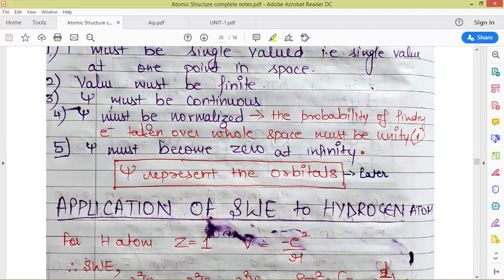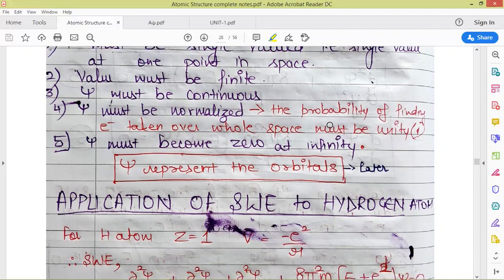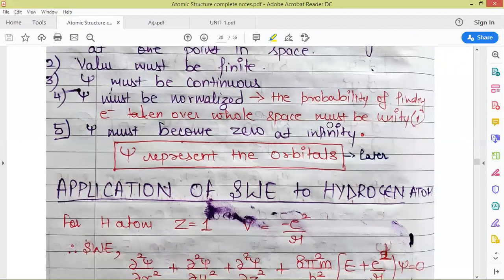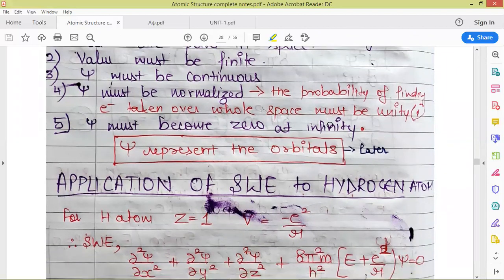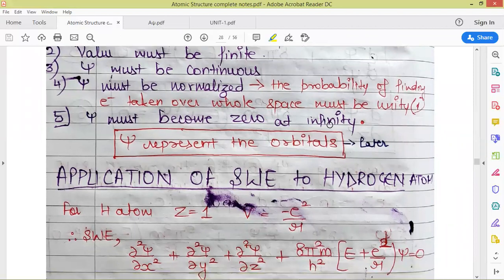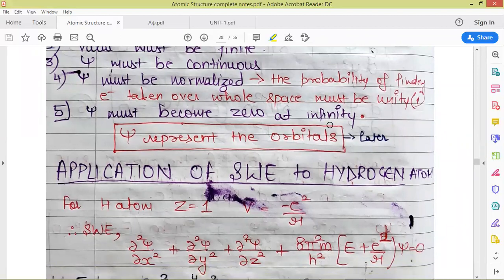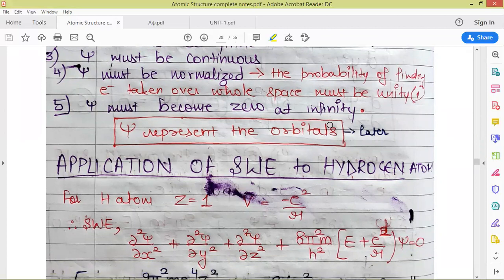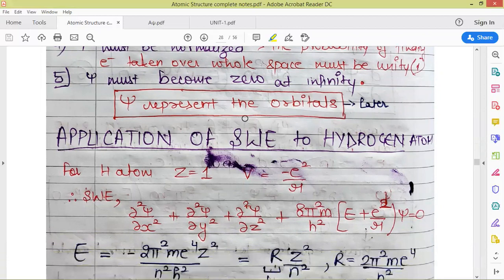The condition of normalization we'll be discussing later, what we mean by normalization. Actually, it is the probability of finding an electron taken over the whole space. It involves integration. Integration is just the reverse of differentiation. The details about differentiation and integration you will be doing in your first unit of physical chemistry. This is especially for non-medical students, who must be aware of these terms. So from here we'll get that psi represents the orbitals. We'll come to this later.